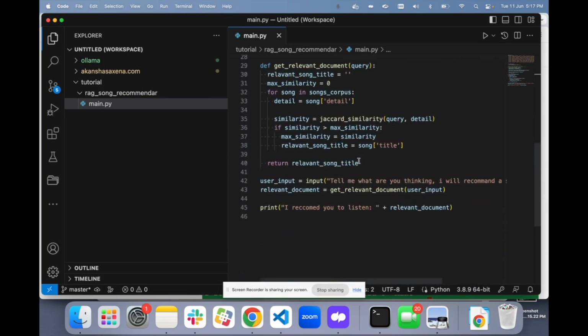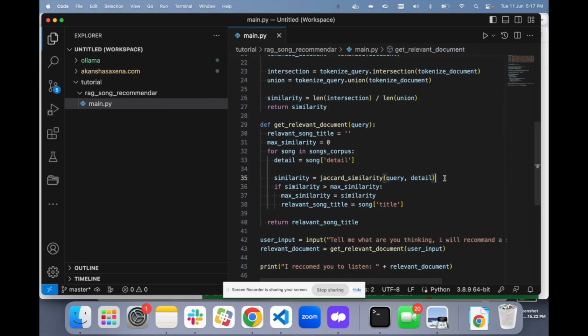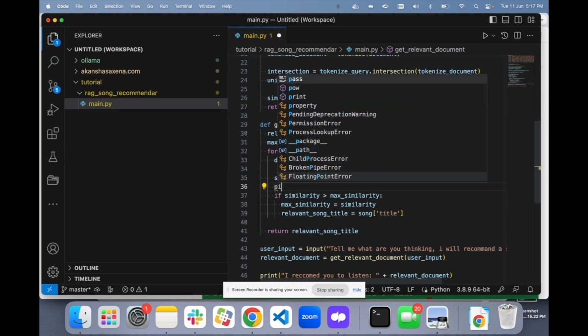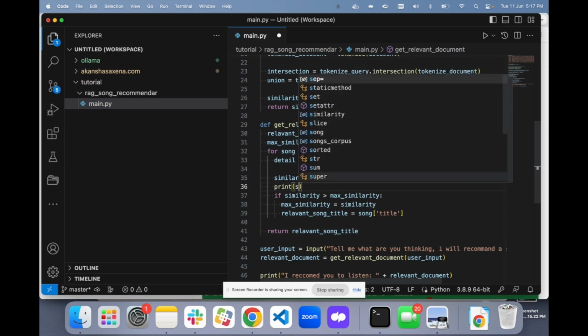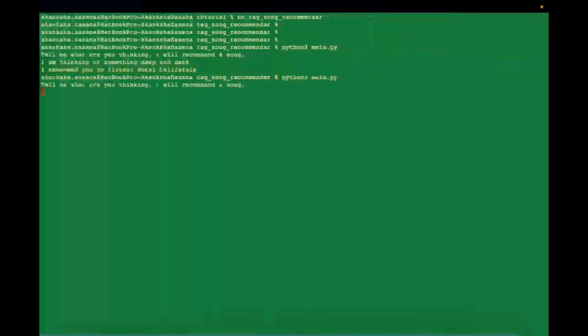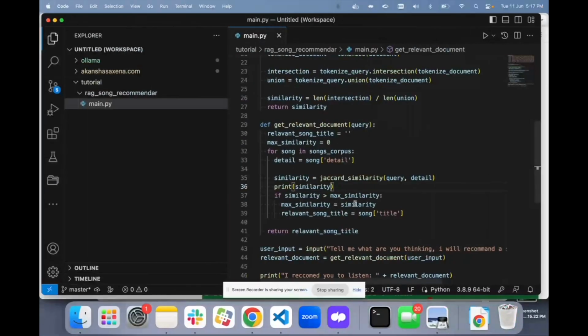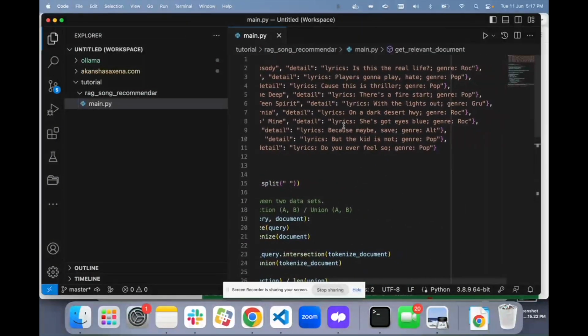Now if I want to see the similarity value of each of these songs against the user input, I'm going to print the similarity so that we can see how it works. I'm going to pass the same thing here, saying that I'm thinking of something deep and dark. See, I'm getting this only, right? Let me see. Can I copy this? I am thinking of something deep, dark, and thriller. Deep, rock, and thriller. Let me try this.